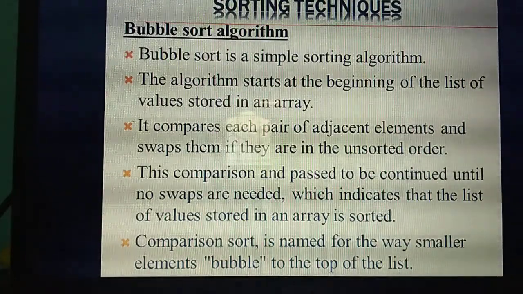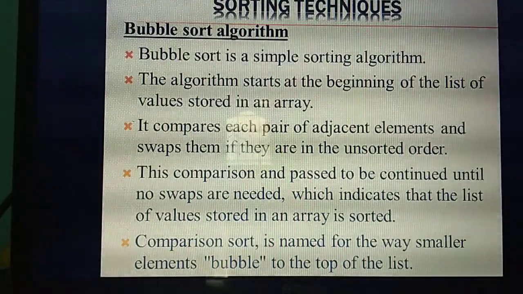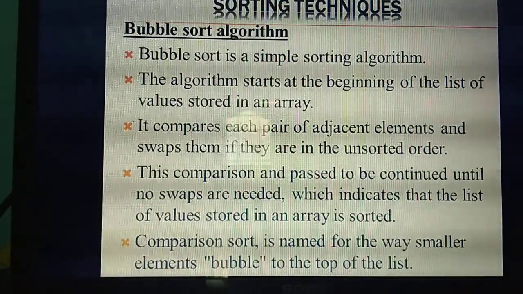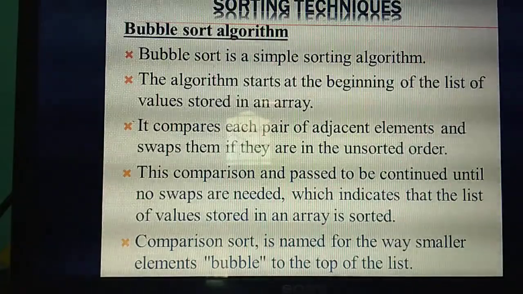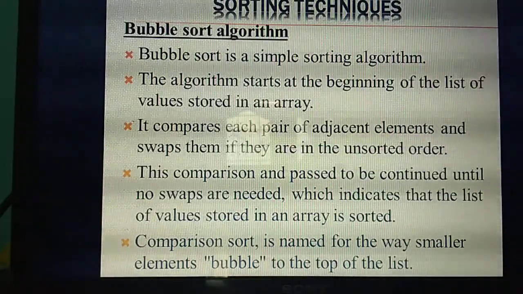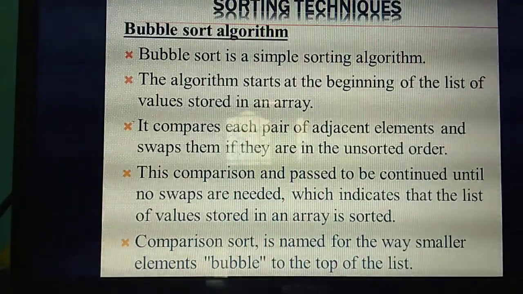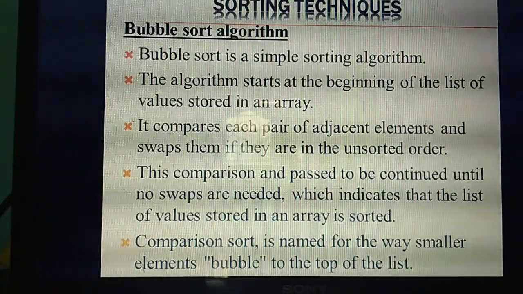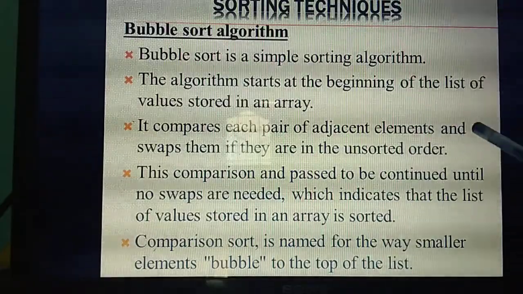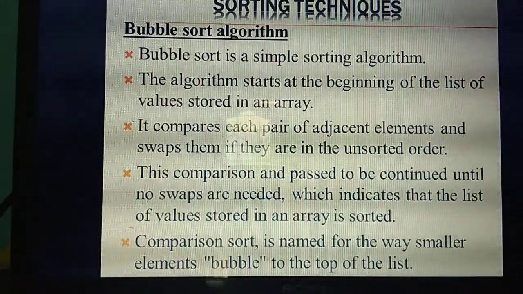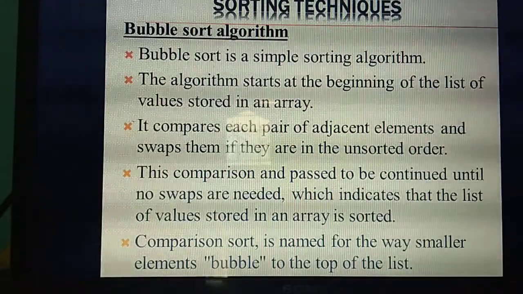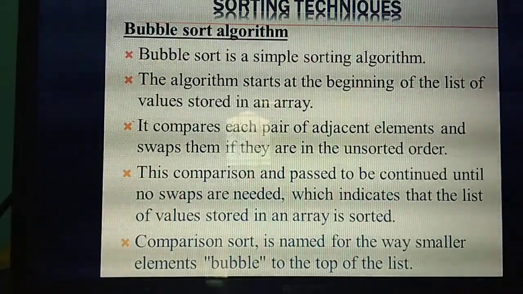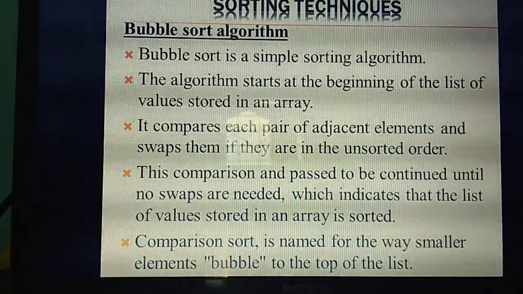And it swaps them. Swapping means moving the place from first to second, or third to fourth, and so on. Until the swaps are done, the list won't be in sorted order. Only at the last will you get the sorted order. You can understand this in the example. So what is the second step? It will sort based on each pair, that means two adjacent elements located near each other, and swaps them if they are in unsorted order.